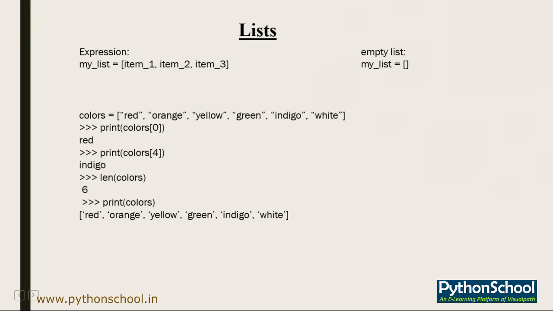As an example, suppose colors is a variable into which we have passed the list red, orange, yellow, green, indigo and white. As these are strings, we have mentioned them in double quotes. Since this is an indexed list, the first item in colors has 0 as its index. Red will be index 0, orange index 1, yellow index 2, green index 3, indigo index 4, and white index 5.